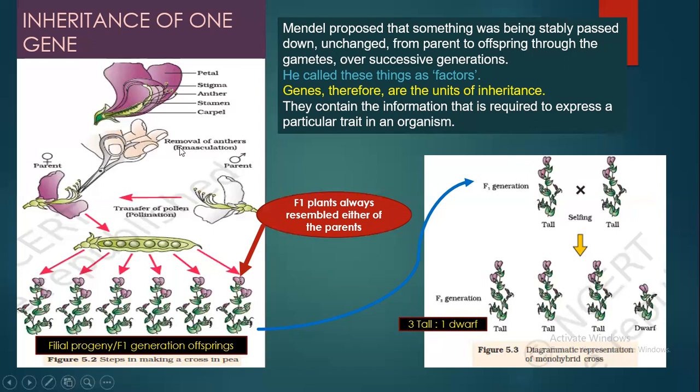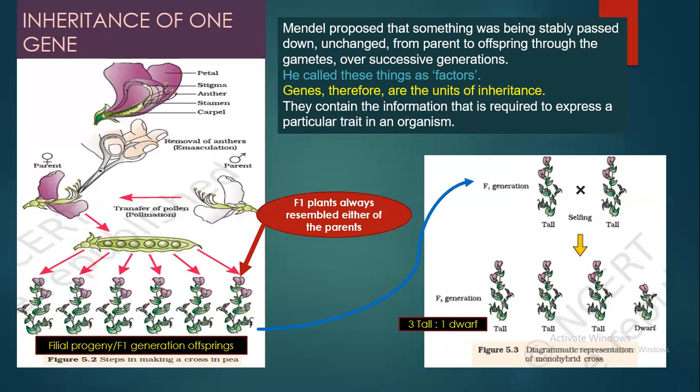After doing this experiment, he concluded that there was something that was stably passed down unchanged from parents to the offspring through the gametes over successive generations. That means there is something which is stably transferred, and then it is expressed in the generation, and it is transferred to its progeny and expressed.